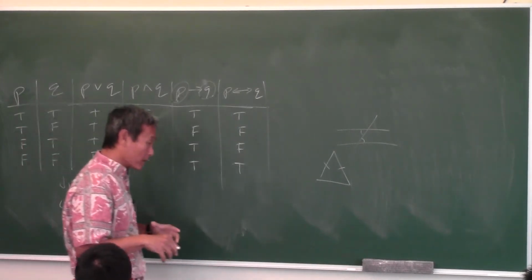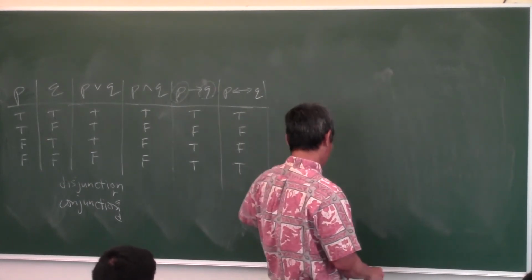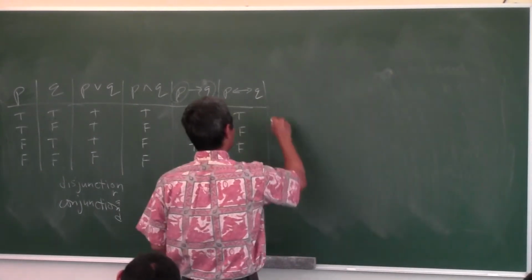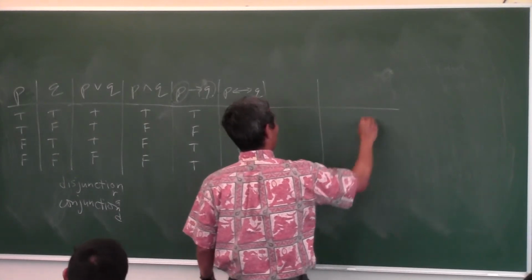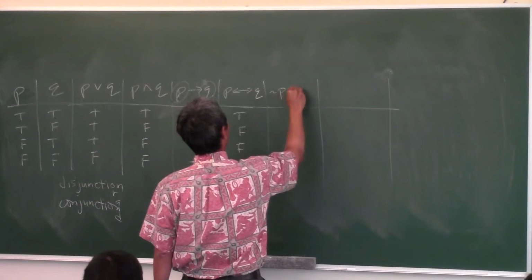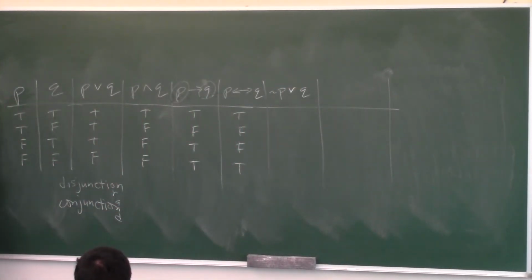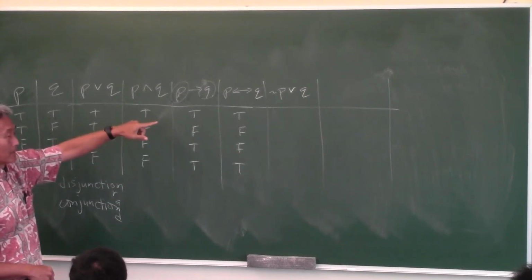So when you do your homework tonight, again, you're going to be making truth tables. I think the first several problems you're going to, but then you got to learn from it. Okay, I'm going to do one of the more basic ones for you. Let's make a truth table for not P or Q. This is one of your homework problems. I'm just doing it for you right now. Okay, here's Q. Q is true, false. Let's see if we can do this in our head now, because we have experience now. Okay, not P. If P is true, true, false, false, right? Therefore, what would not P be?